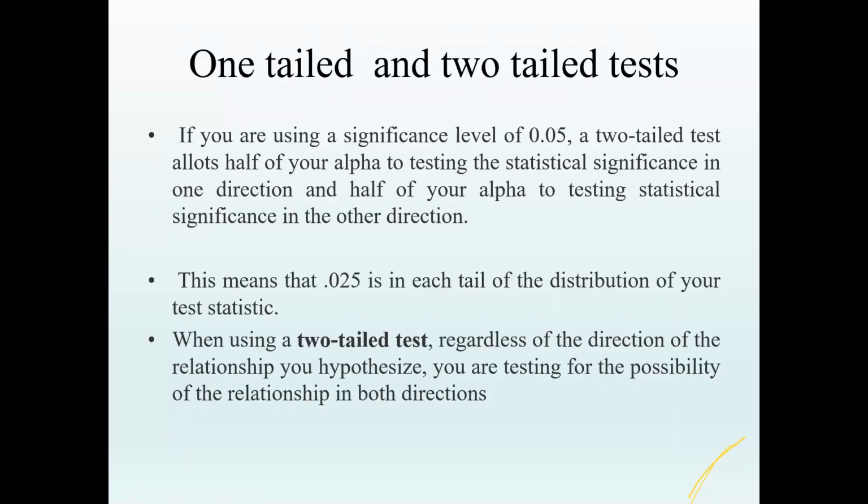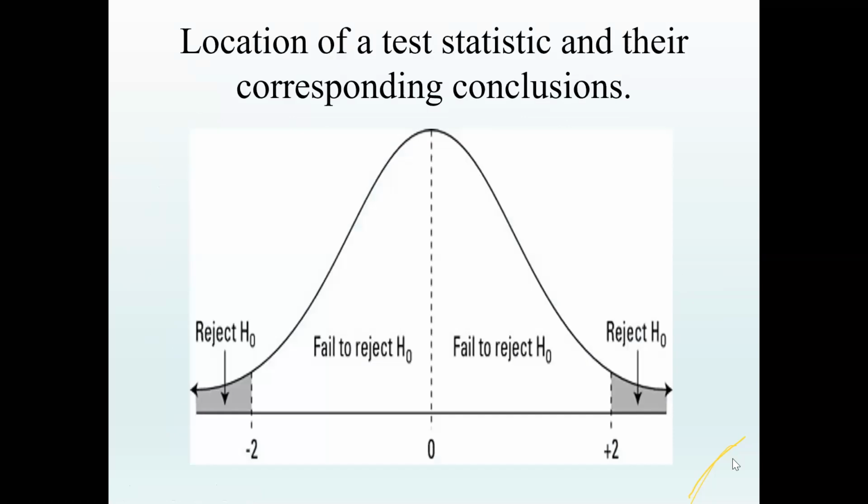So here you can see, suppose the calculated value is, say, 2.36, what we have calculated. Our alpha is 5%. So the table value is around 1.96.